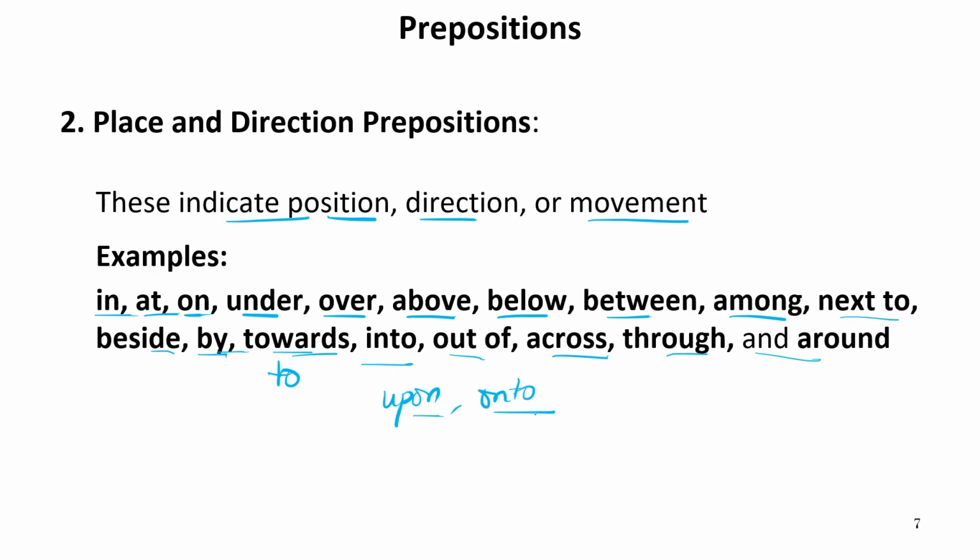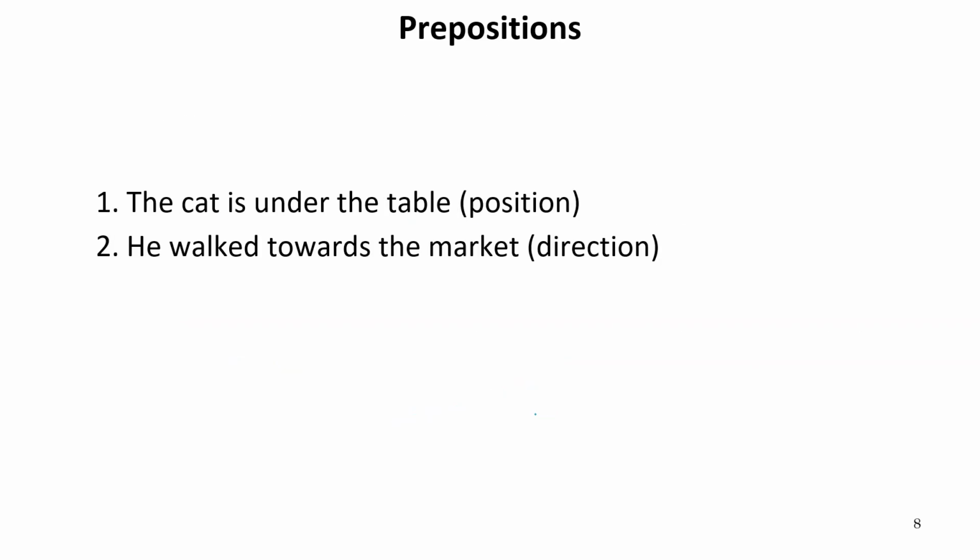Now let us move to the next one. For example, the cat is under the table. So under is a preposition. He walked towards the market. So toward is showing the direction. And if I say, suppose Rekha jumped into the well or into the river.